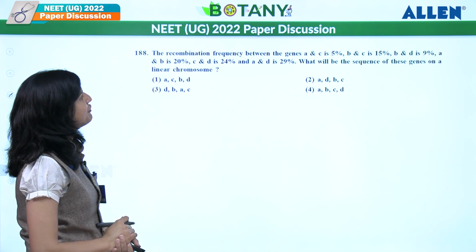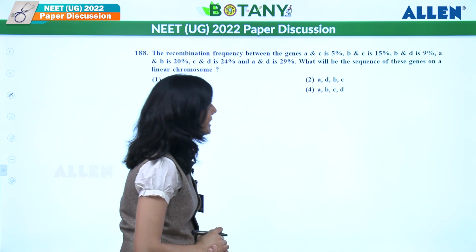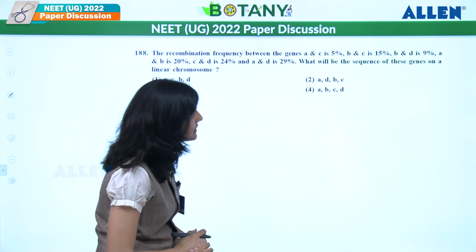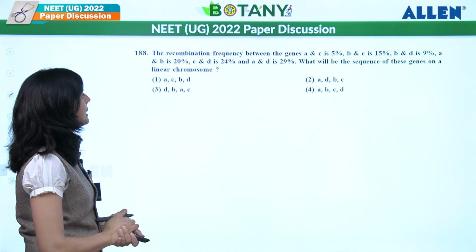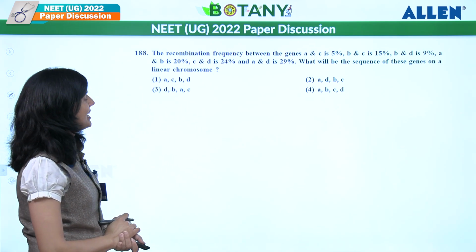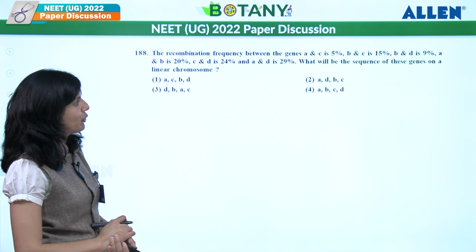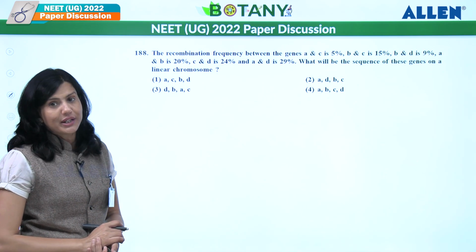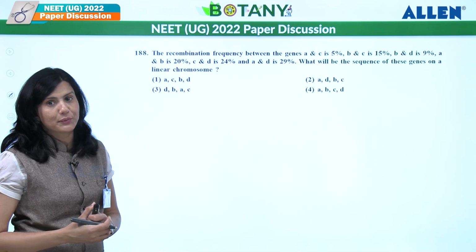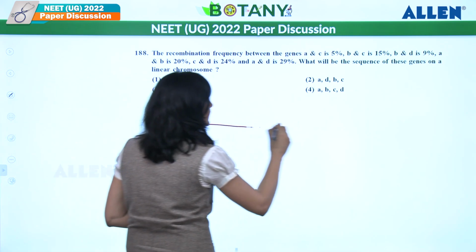The recombination frequency between genes AC is 5, BC is 15, CD is 9, AB is 20, CD is 24, as well as AD is 29. So we have to find out the sequence. How to solve such kind of questions?